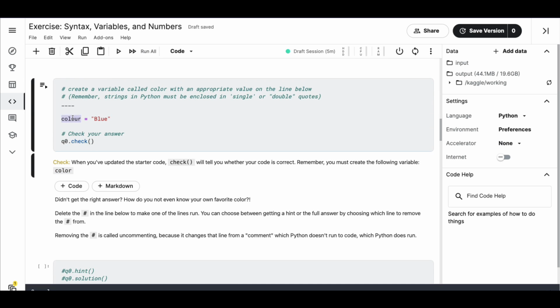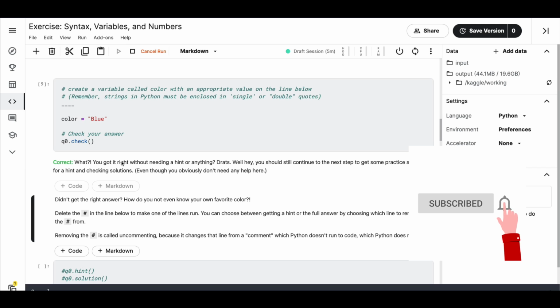So they've specifically said color. Okay, let me run color. Oh, that's correct. It says we have got it right. So let's try to make another mistake.